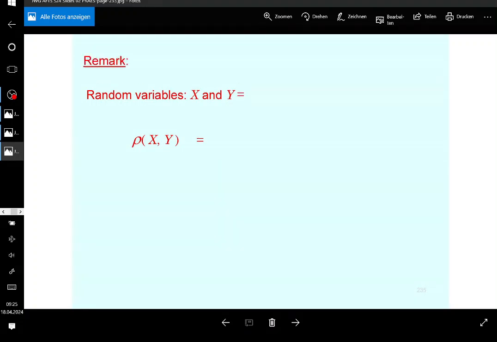Now, I wanted to have that summarized. Let's say y is a linear transformation of x. So this also automatically implies that x is a linear transformation of y. Then, of course, the correlation can only be two different values. It is equal to 1 if the parameter b is positive, and it is equal to -1 if the parameter b, the slope coefficient, is negative.